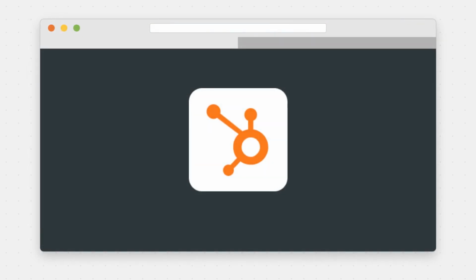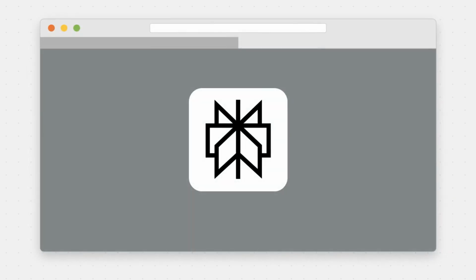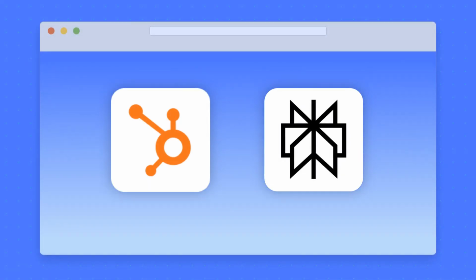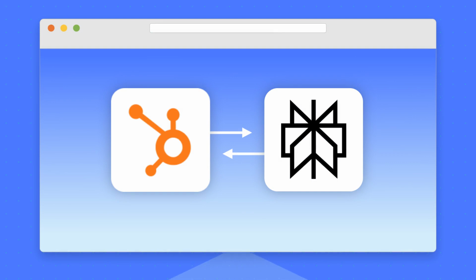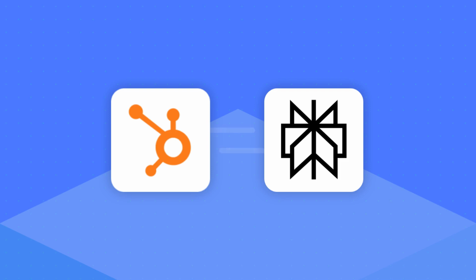You're growing with HubSpot, but researching with Perplexity. Neither connects like you need it to, but your work depends on both. At Mesa, you can connect any apps into workflows that simplify how you get stuff done. So your data flows, your updates stay in sync, and your work just happens.